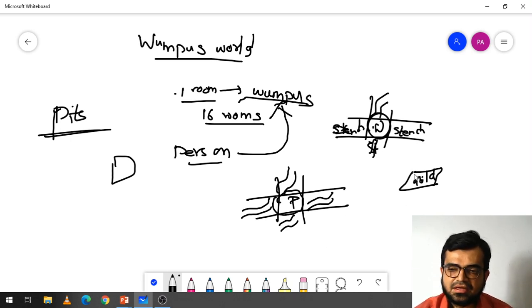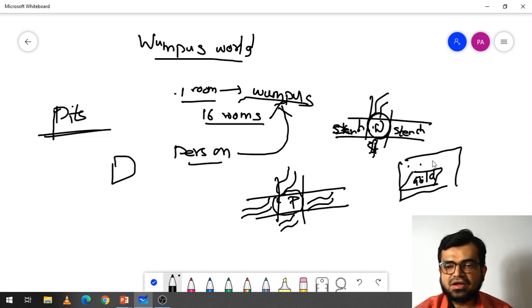Remember, in the room where the gold is available, neither the Wampus nor any pit will be there. But in this room you can get stench smell, or else you can get air, breeze also.